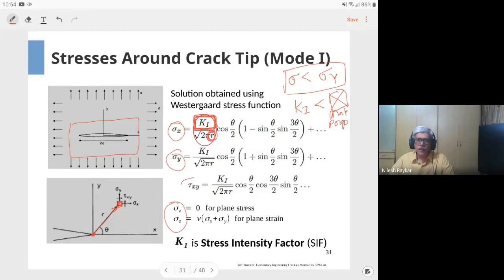The subscript 1 to this stress intensity factor, K1, refers to mode 1. Similarly, the solution can be obtained for mode 2, which would be given as K Roman 2, and for mode 3 it is K Roman 3. So these are the stress intensity factors, and there are different solutions available for different types of loadings.